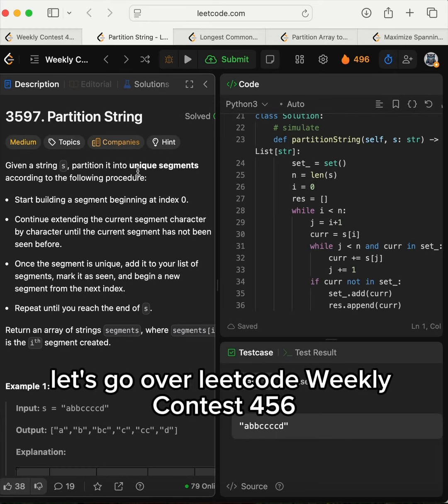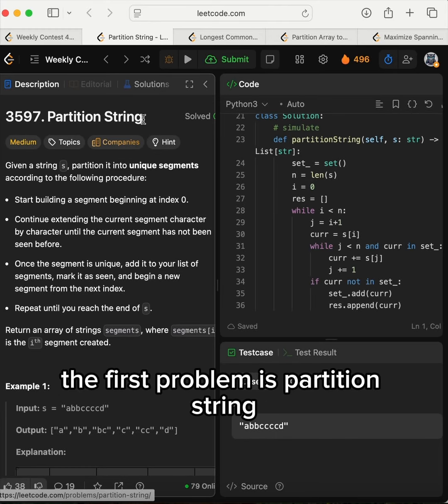Let's go over LeetCode Weekly Contest 456. The first problem is Partition String.